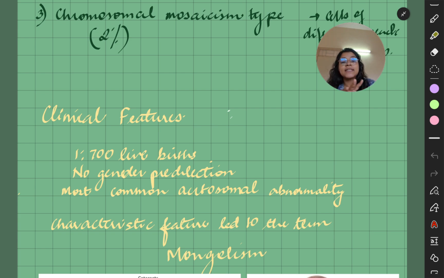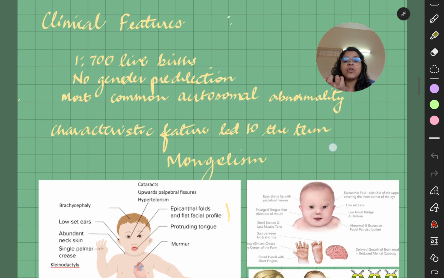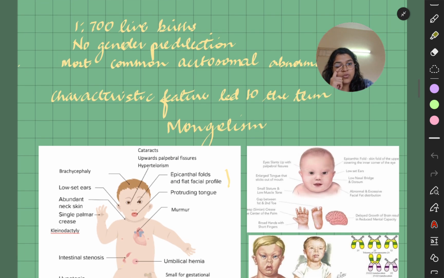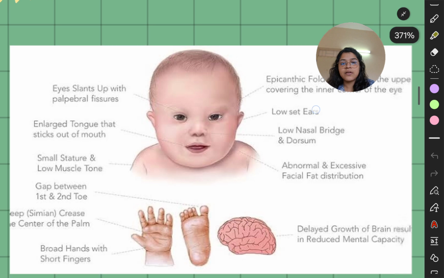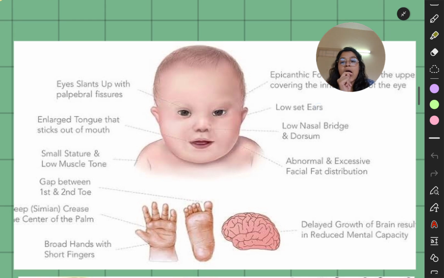Then you have characteristic features. The characteristic features of this Down syndrome led to the term Mongolism. So they have characteristic features like mongoloids. They have the epicanthal folds and all. So we are going to see what the characteristic features are. You see this person. You have eyes slanting up with palpebral fissures.